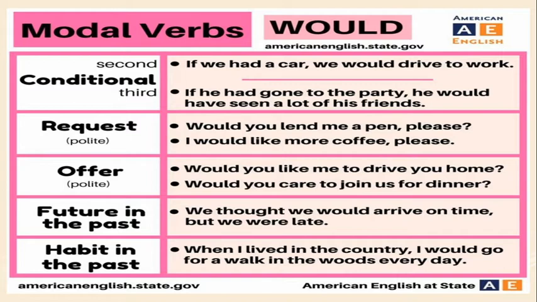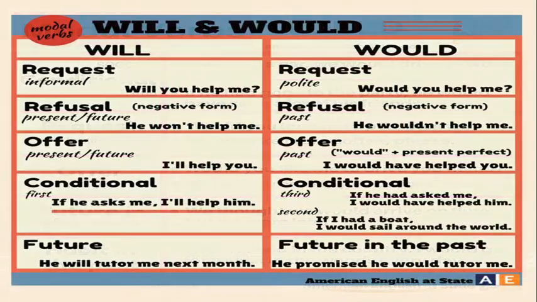Next, the future form of will, that is would. Here we thought we would arrive on time, but we were late. So future in the past. And habit in the past. Some habits we had in the past, we use would here. When I lived in the country, I would go for a walk in the woods every day. Habits in the past. So we use would for expressing habit in the past.